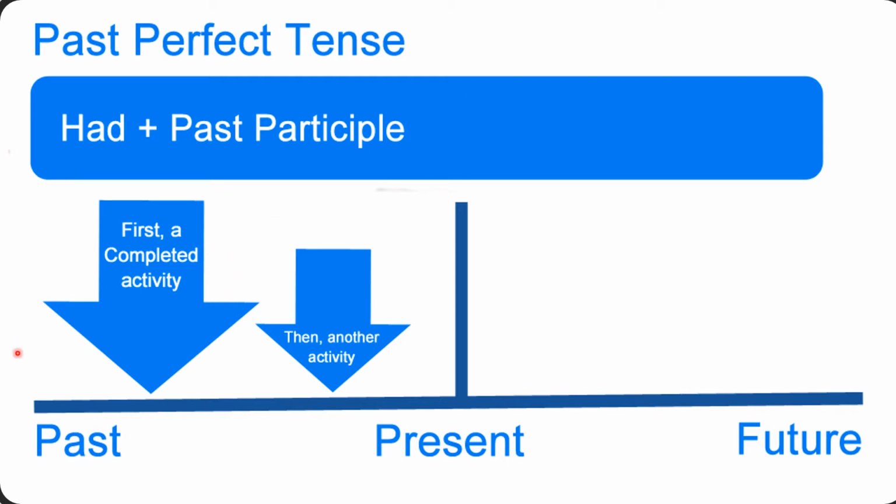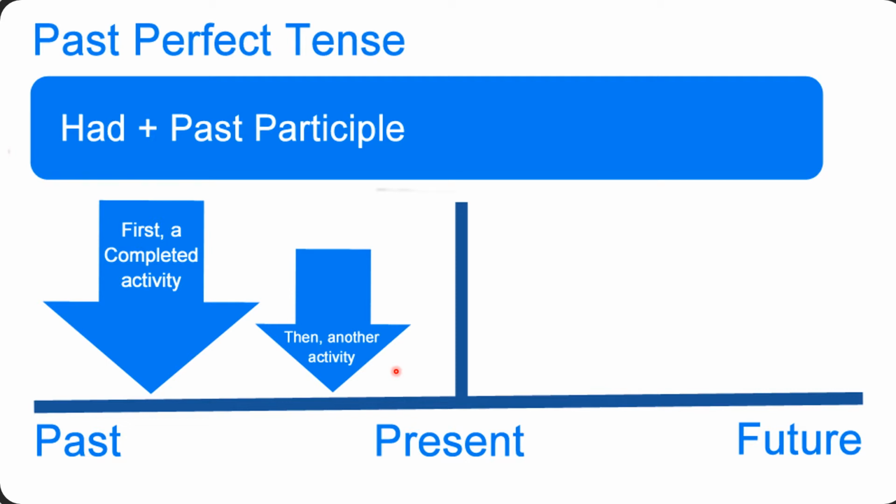Again, I have shown you here in this chart, because obviously we are discussing the past perfect tense, it means any event or events happened in the past. When the first activity is completed, then another activity is completed, and both the activities had completed in the past.